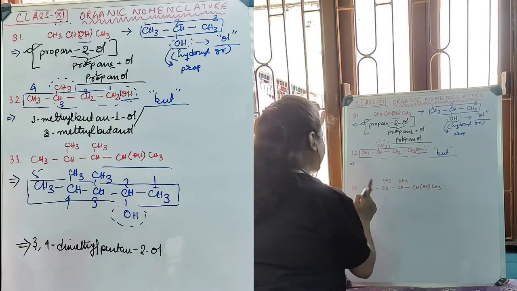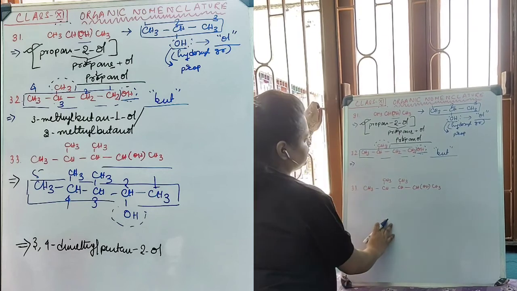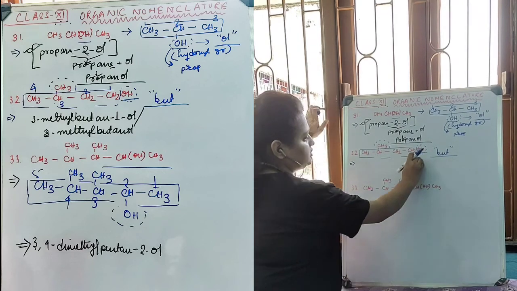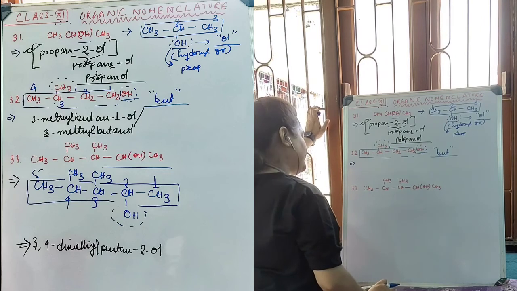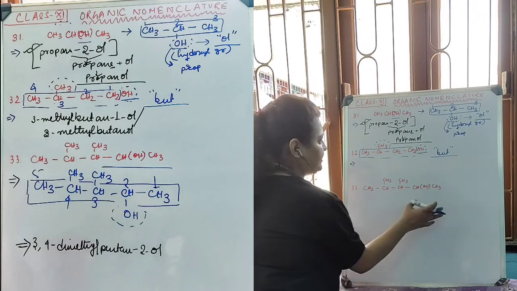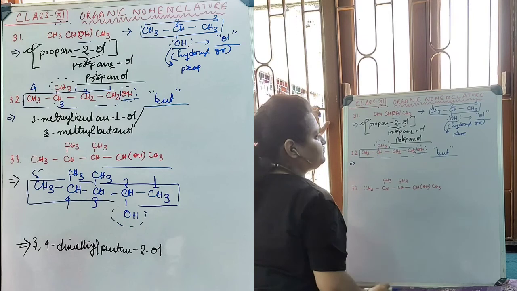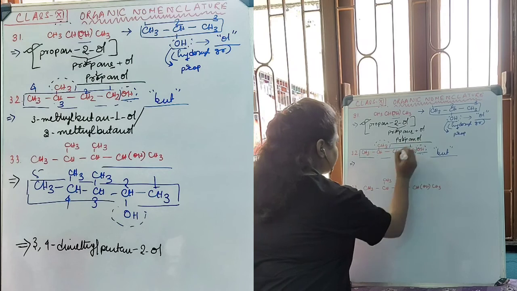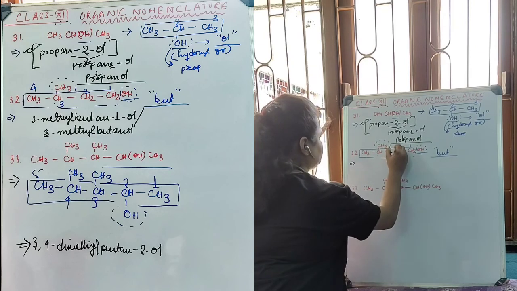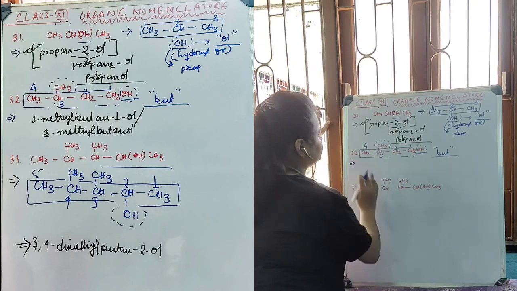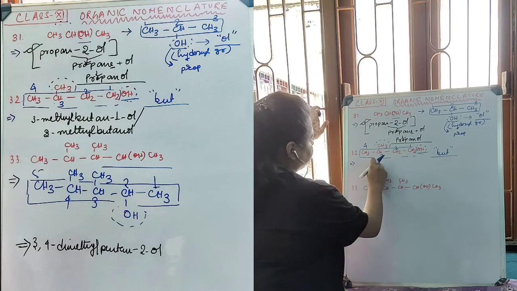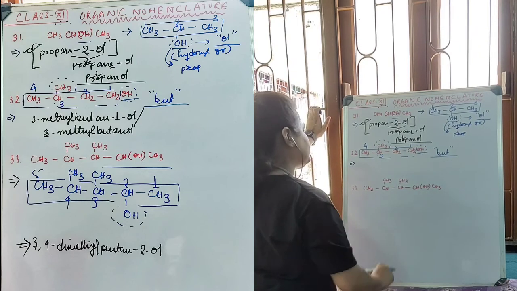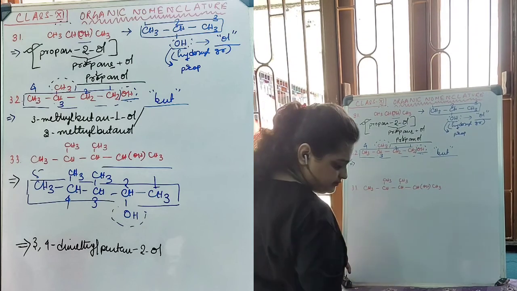Therefore, now we have to assign the numbering of this long chain. The rule says that when there is a principal functional group present, we need to start our numbering from that end, from where the principal functional group is coming at the lowest number. From this end, the principal functional group is coming at 1 position, 1, 2, 3, 4. Therefore, our numbering will be: at 3rd position the methyl group is there, and at 1st position the OH group is present. And the name of this group will be